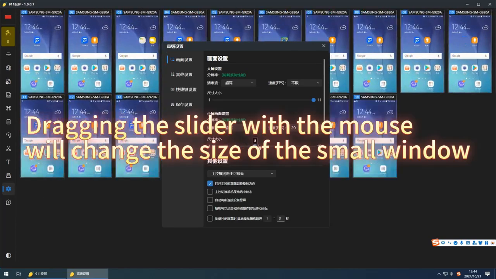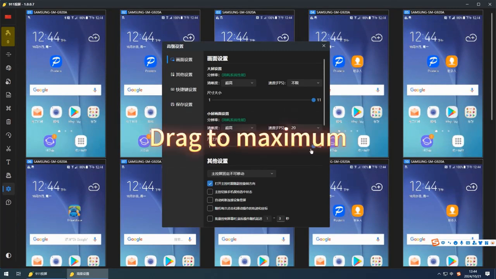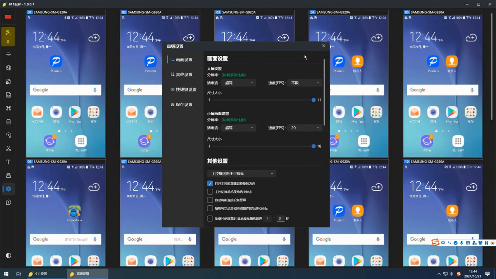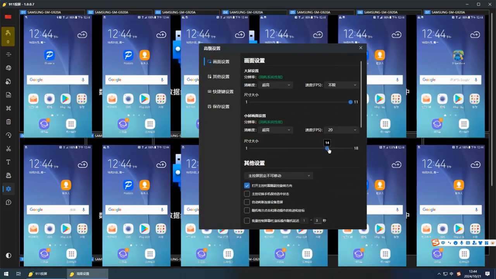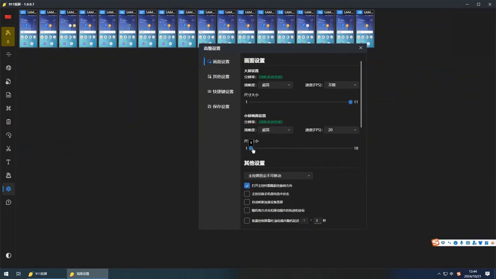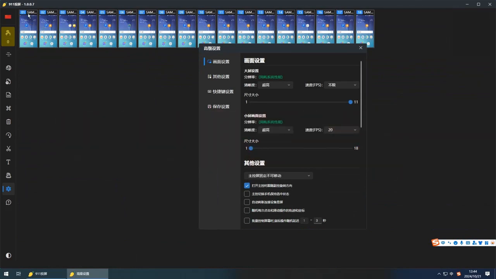Dragging the slider with the mouse will change the size of the small window. Drag to maximum. The small window size is large enough to facilitate direct mouse clicking on the small window for operation. Drag to the minimum to see more devices on the same screen.